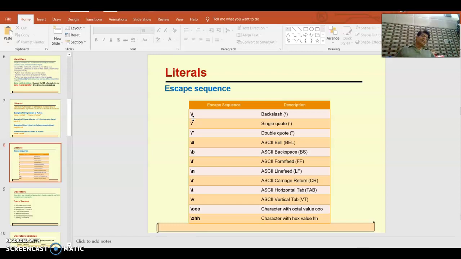Slash t is for tab, and slash n is for new line character. Say I am writing a line: I am a boy and I have 3 sisters and brothers, and after the full stop I want the next part in the next line, so I have to give slash n there.